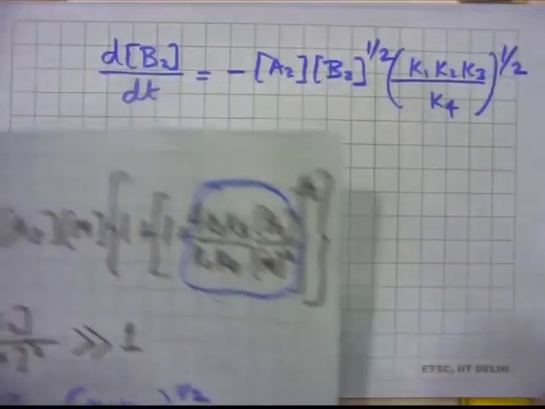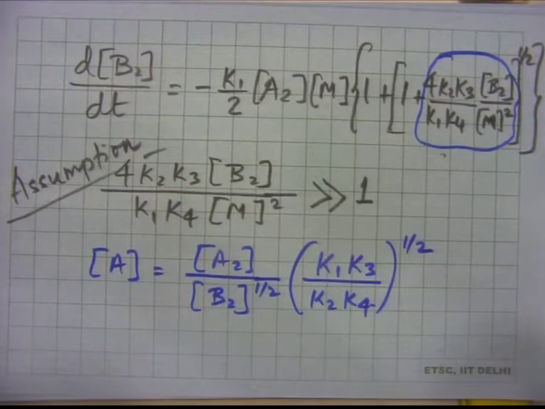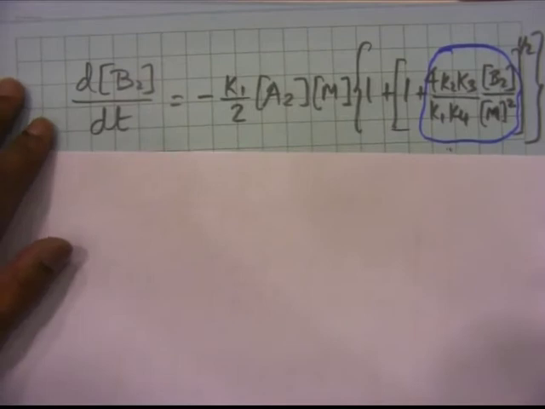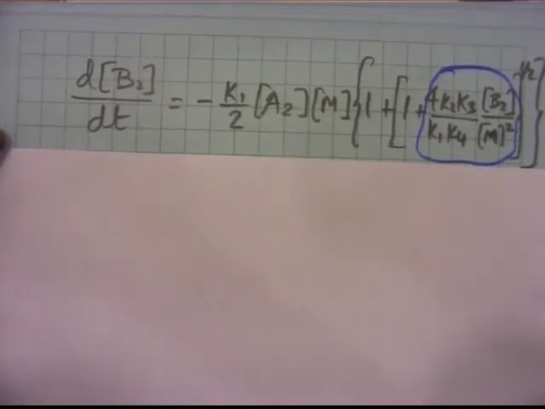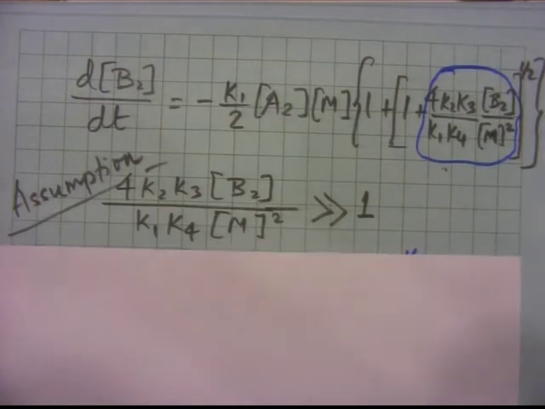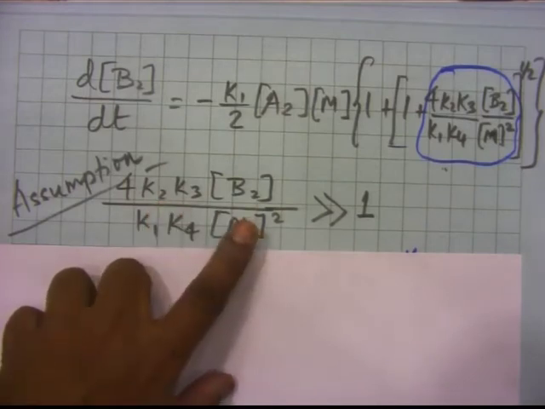and the other expression that we had was dB2 dt. dB2 dt was first, this is the expression that we got for dB2 dt, that is the first one. This expression came after we made the steady state approximation, and then further we made assumption like this assumption as well as the square root of this to be much greater than 1.